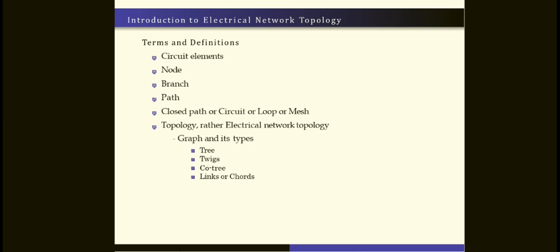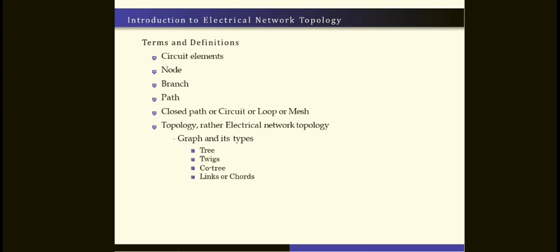Here, which is the graph? A network graph is simply called a graph, and it consists of a set of nodes connected by branches. A node is a common point of 2 or more branches. Sometimes only a branch may connect to the node. A branch is a line segment that connects the 2 nodes. The branch is connecting in between the 2 nodes. This is called the line segment.